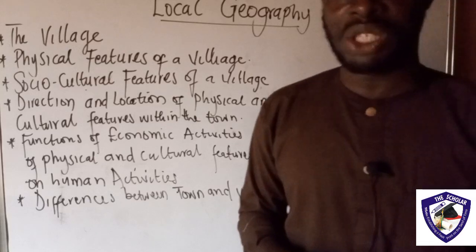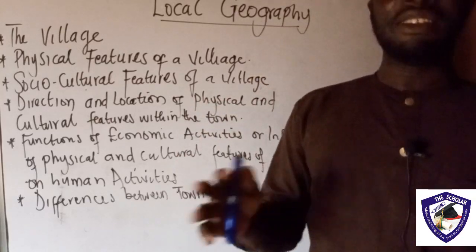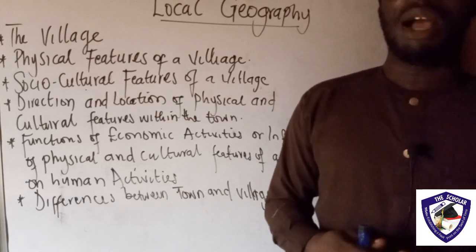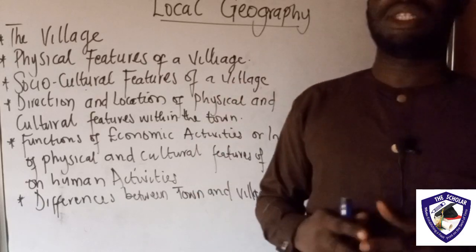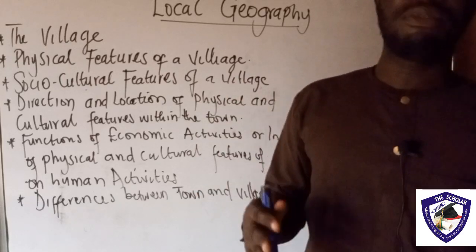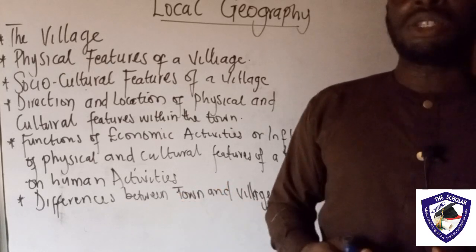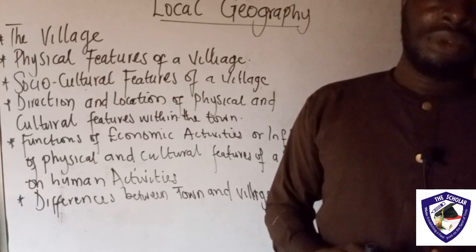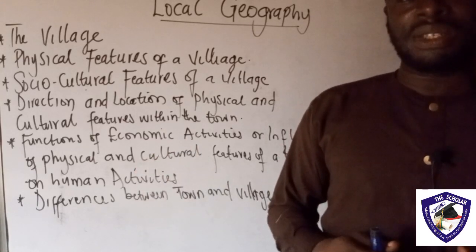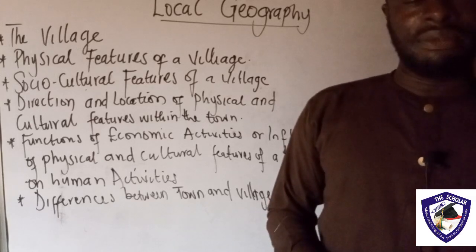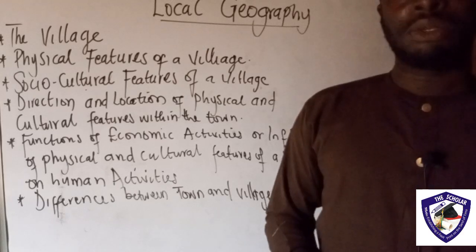The physical features of this village include the relief. Generally, we have what we call the lowland and what we call the highland. So, in the village settlement, in some cases, we might have a highland relief. We might also have the lowland relief. But basically, in most villages in Nigeria, for instance, we always have lowland relief, where we're going to be talking about our plains and all that.